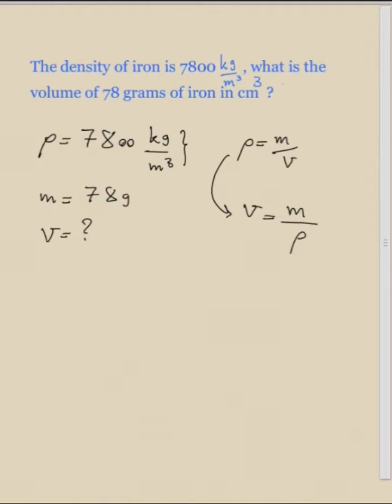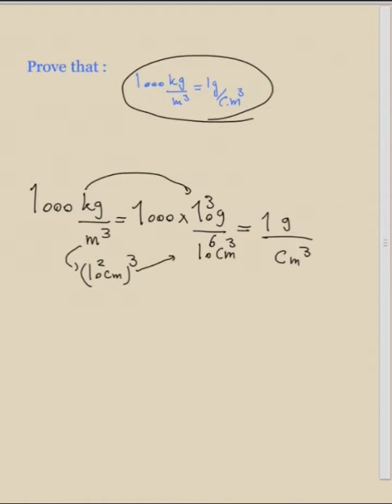Okay, but you must pay attention that the units in the question do not match. The unit of density is kilograms per meter cube and the unit of mass is gram. So they cannot cancel. You must convert, for example, gram to kilograms, or the unit of density kilograms per meter cube to grams per centimeter cube. So since the question wants us the answer in centimeter cube, for convenience we can convert the unit of density kilograms per meter cube to grams per centimeter cubed. Okay, from the last page we know that for converting kilograms per meter cube to grams per centimeter cube, you just divide it by 1000.